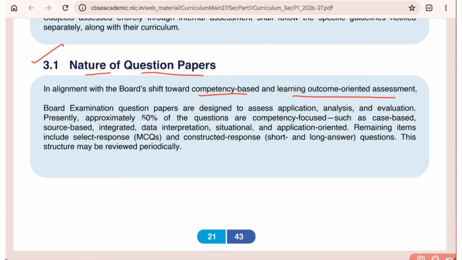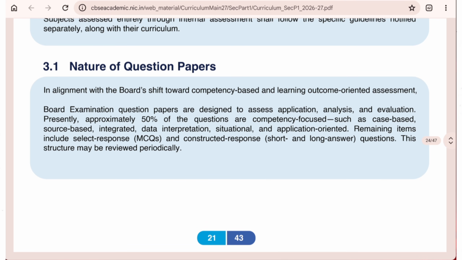So approximately 50% of questions are competency focused, and the same examples which I told you: case based, source based, integrated, data interpretation, situational and application oriented. And the remaining will be your MCQ or constructed response, which is short and long questions. This structure may be reviewed periodically, meaning CBSE may increase or decrease it as well.